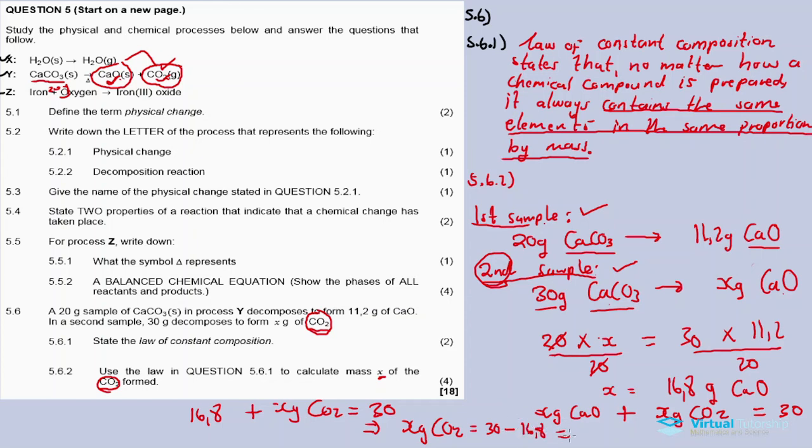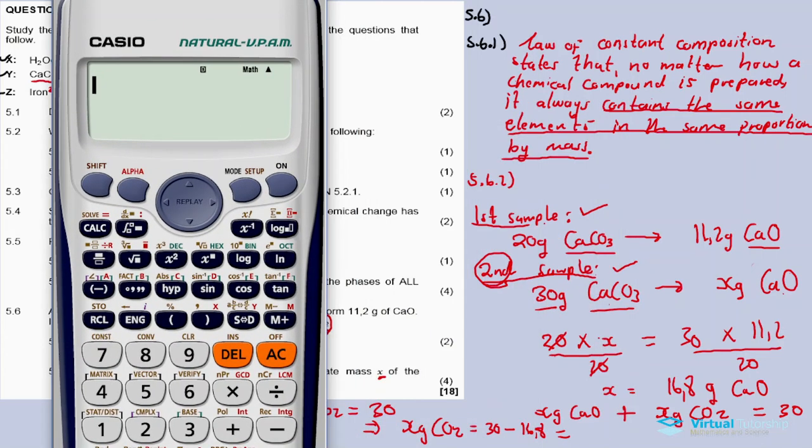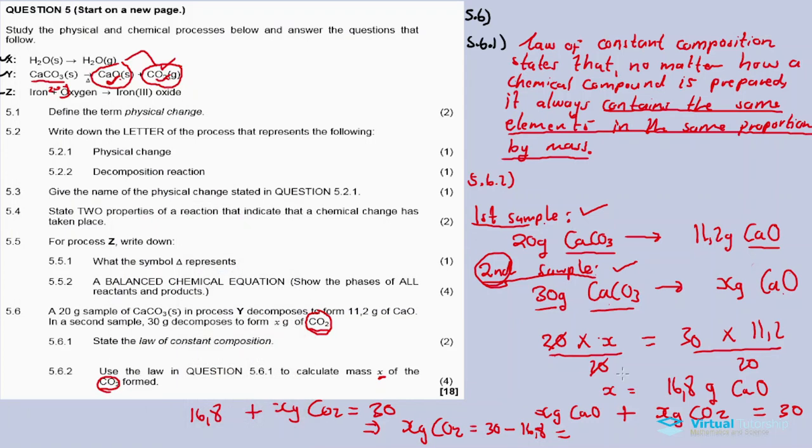Let us see, 30 minus 16.8, the answer is 13.2 grams. So this is the answer for x gram, or the mass x of carbon dioxide.